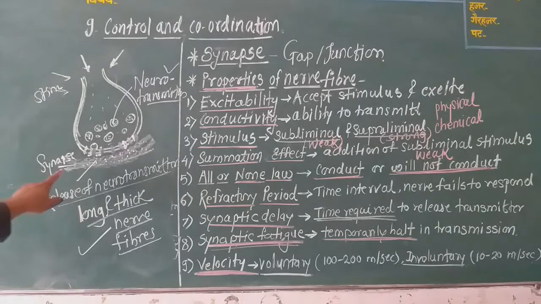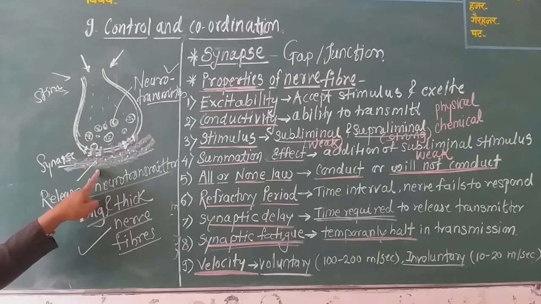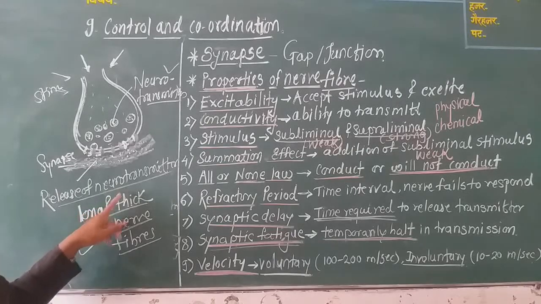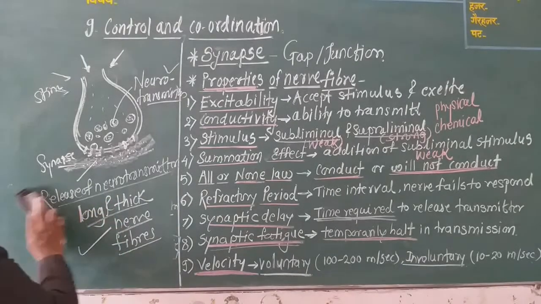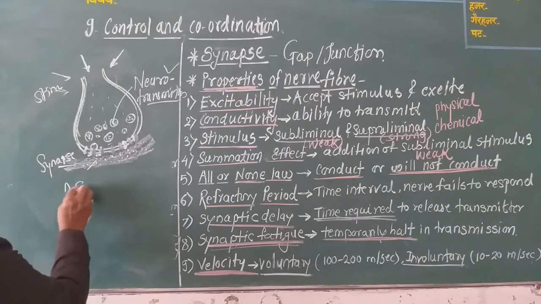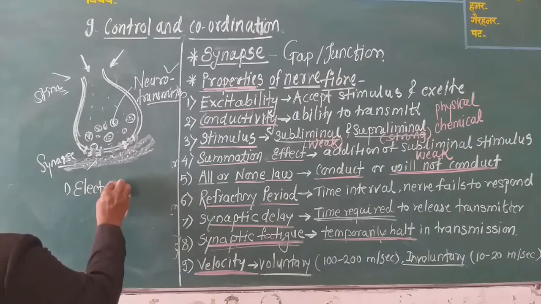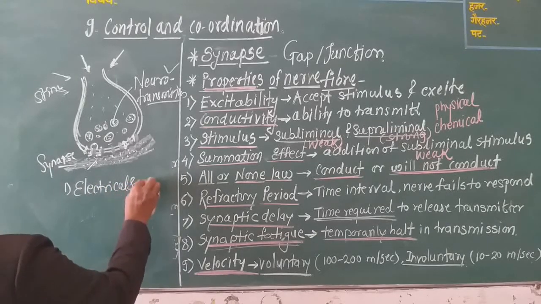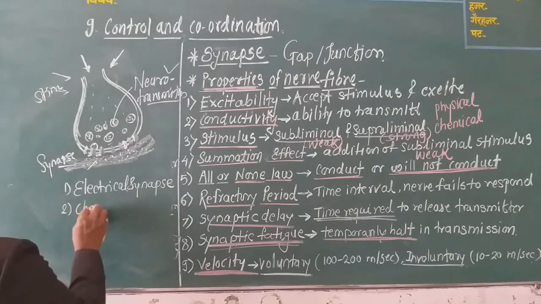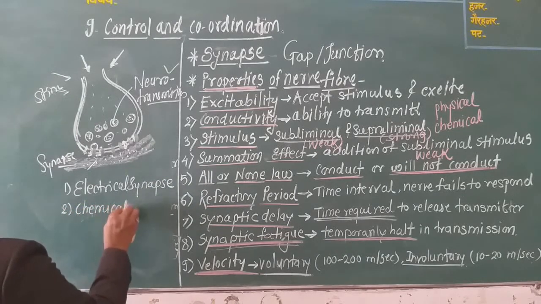Here a bridge is formed, and at this bridge there is release of neurotransmitter substances, which are responsible for the transmission of the impulse. Now this synapse also has two types. The first is the electrical synapse, and the second is the chemical synapse.